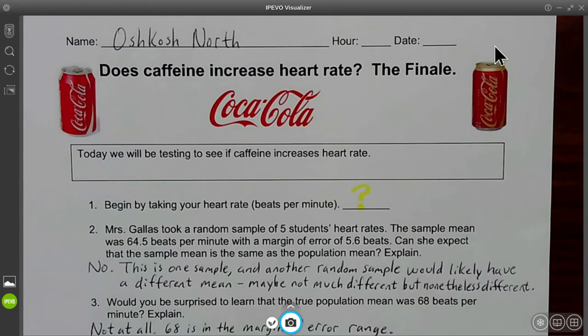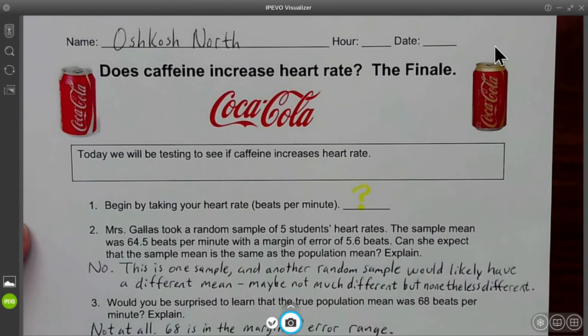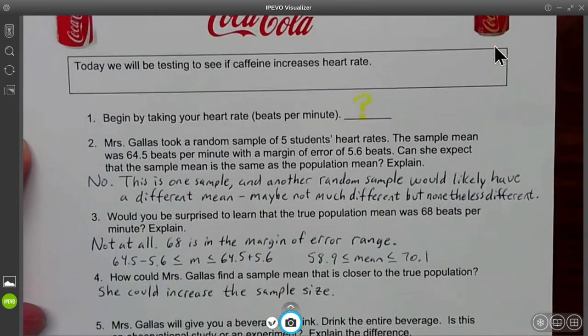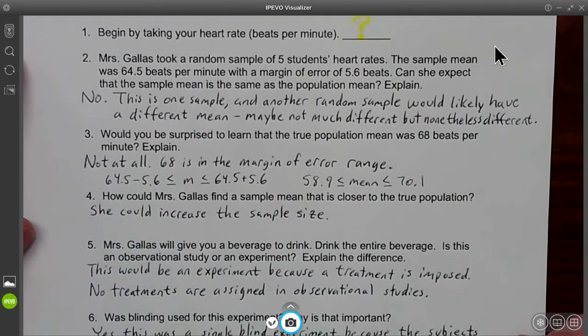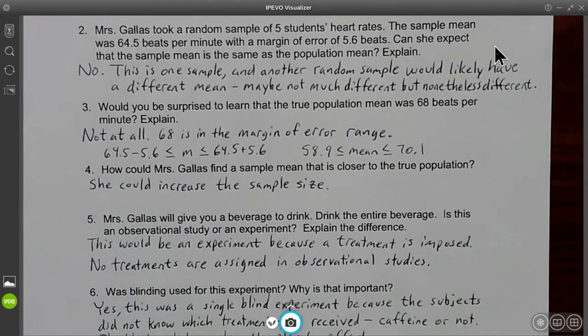But we are going to be able to answer several of them, especially those that deal with Mrs. Gallus's class, because we've already been working with that in previous lessons. Mrs. Gallus took a random sample of 5 students' heart rates. The sample mean was 64.5 beats per minute with a margin of error of 5.6 beats. Can she expect that the sample mean is the same as the population mean?